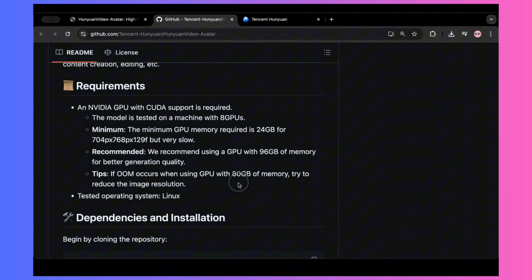But here's a silver lining. The incredibly resourceful AI community is already working its magic. We're seeing reports of people getting this to run on systems with as little as 8 GB of VRAM using some smart tweaks and optimizations. It'll be slower, absolutely, and might have other trade-offs, but it's a fantastic sign that this powerful tech could become much more accessible in the future.